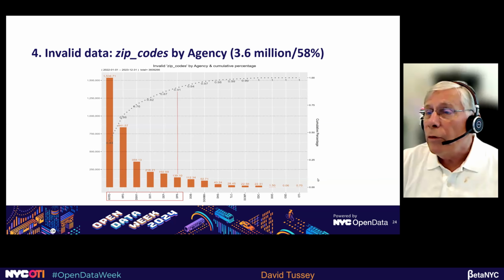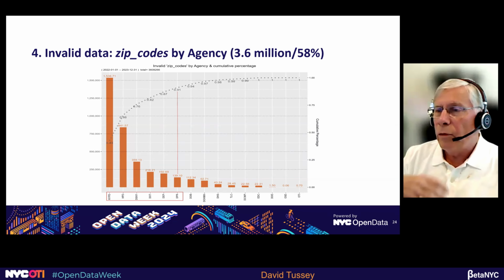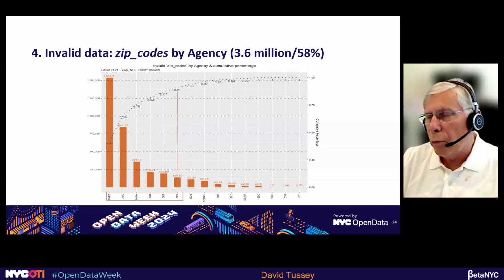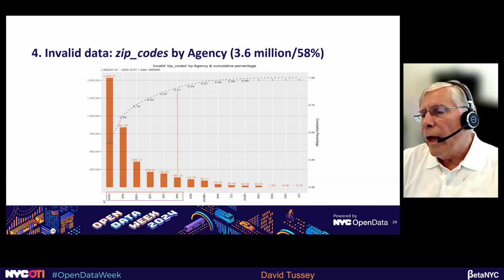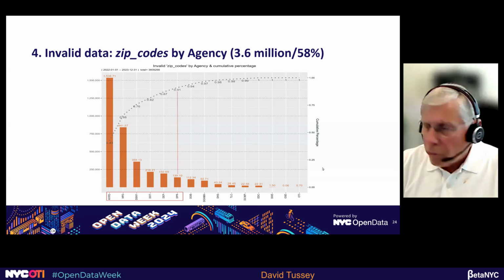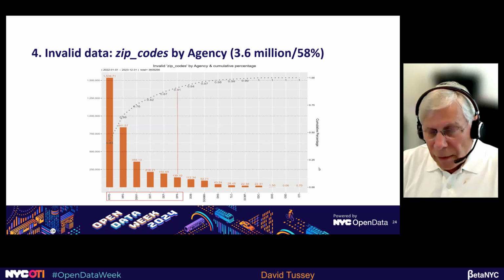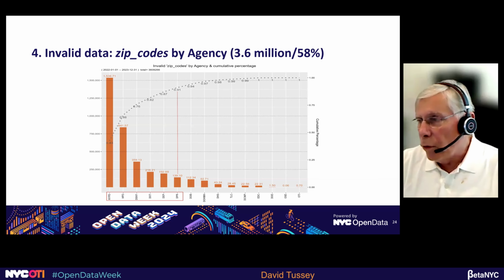So I just want to show you we also do a breakout of the invalid fields. In this case, we're looking at that computed field, zip codes, where 58% of them were invalid. You can see that that affects all the big six. In fact, they're right there in exactly the same order they were on the opening slide: NYPD, housing, Disney, transportation, environment, parks and rec. Well, that tends to indicate that this is a systemic issue, that it affects all the agencies involved in using the 311 system.